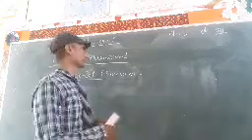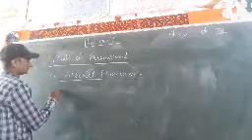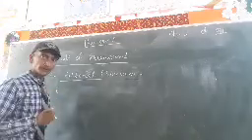First person, second person and third person.